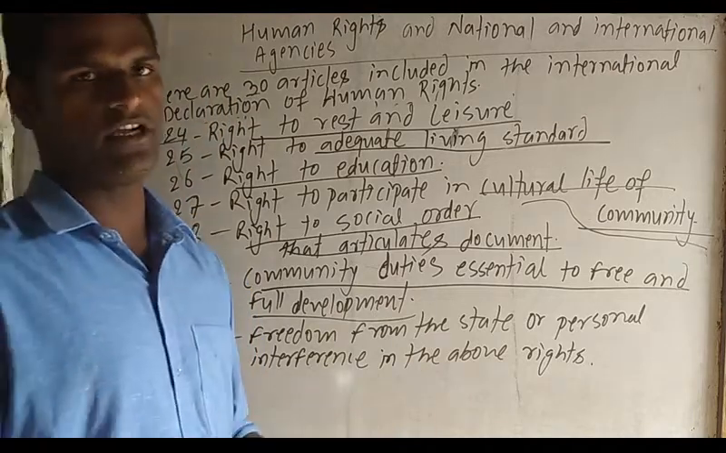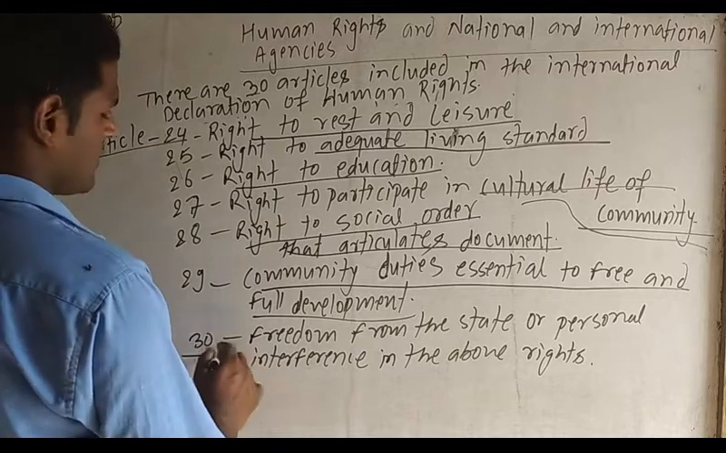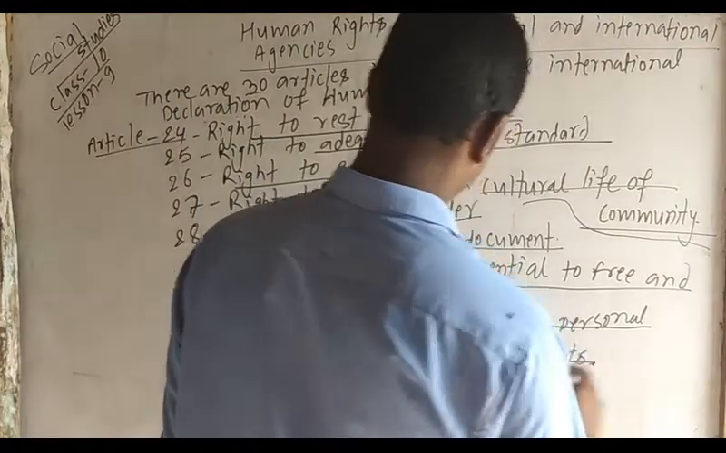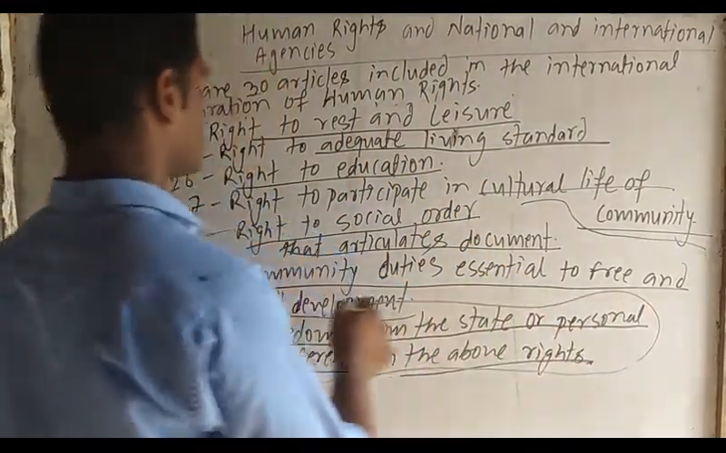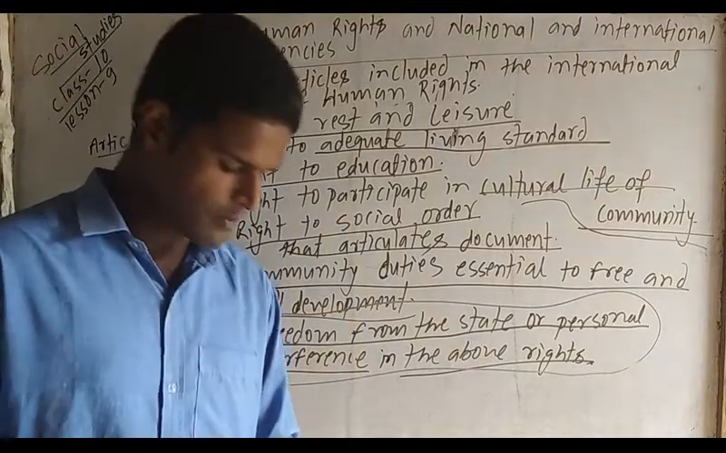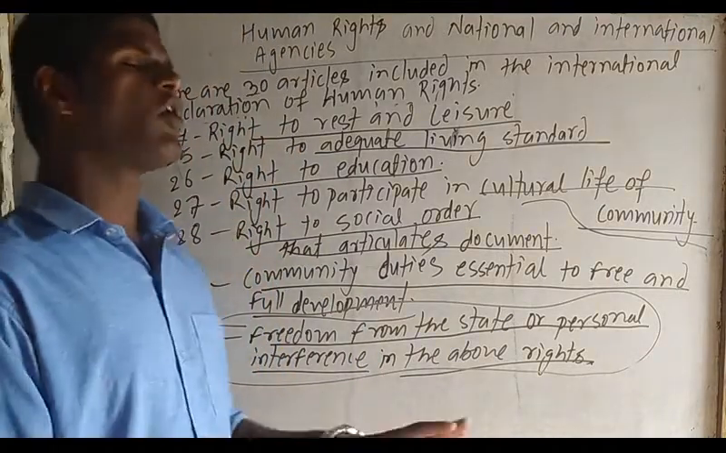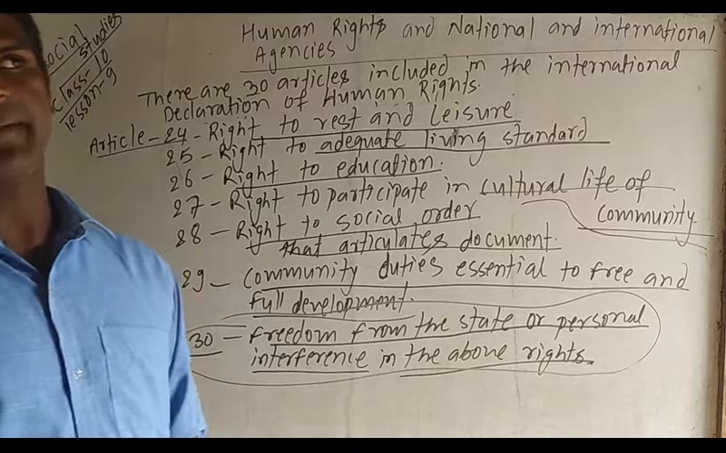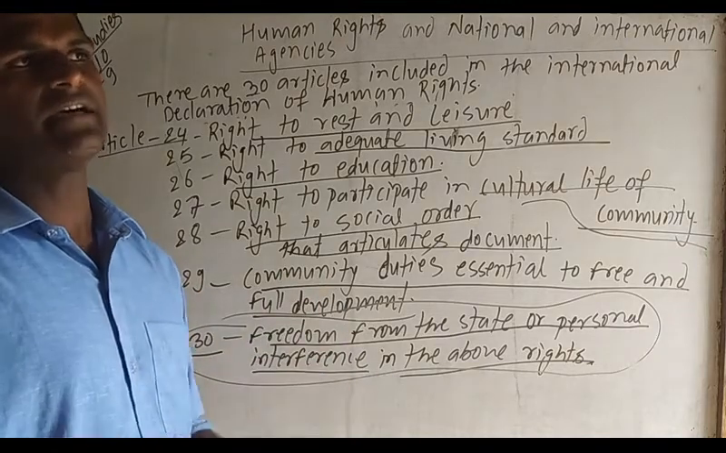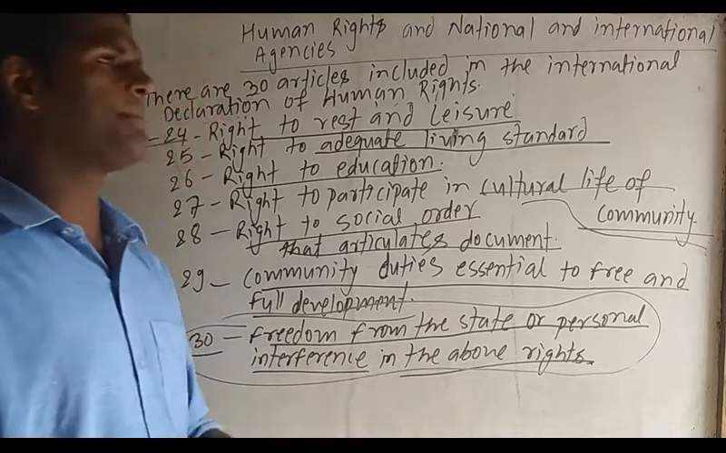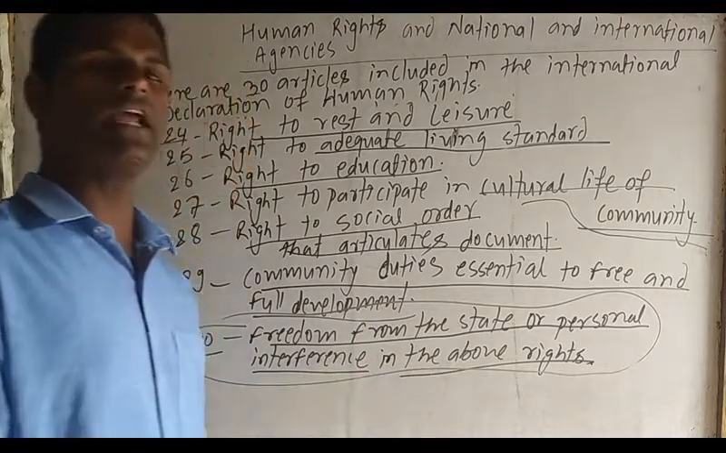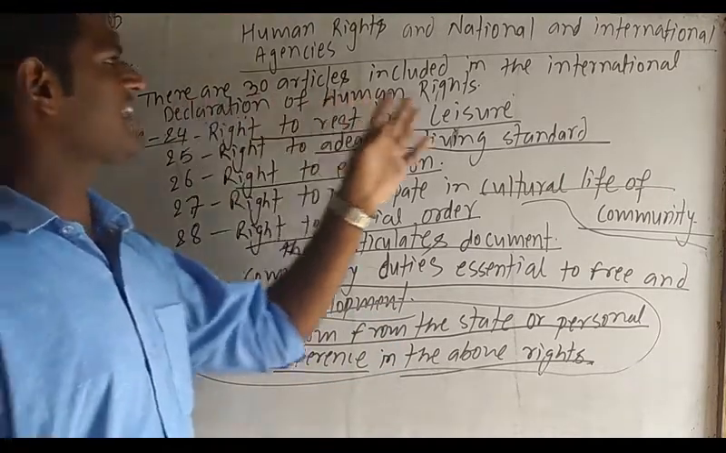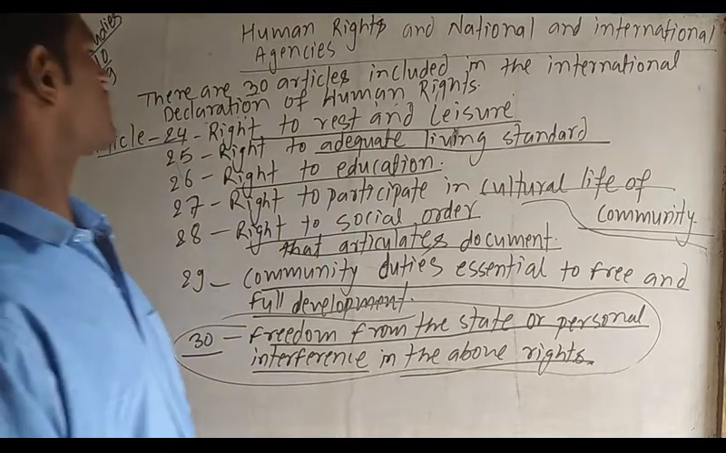My dear students, the last one, number 30, freedom from state and personal interference in the above rights. So, in the above rights, what are the rights? 30 articles are mentioned here in the Universal Declaration of Human Rights. If all these articles need to be implemented properly, no one has the right to interfere or disturb, and each and every citizen should fulfill each right properly. These are the 30 articles included in the International Declaration of Human Rights.